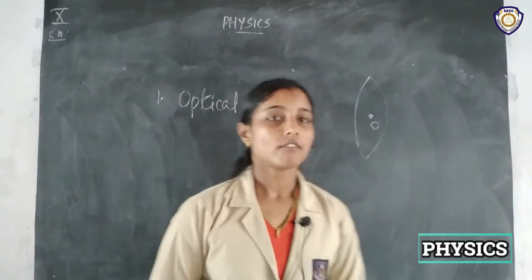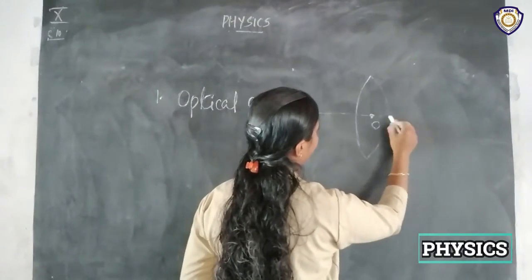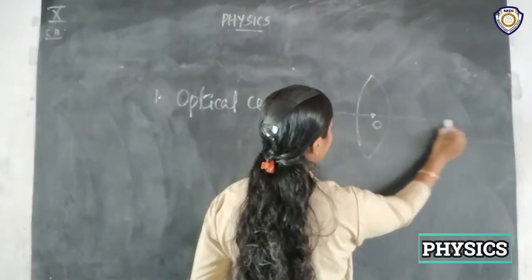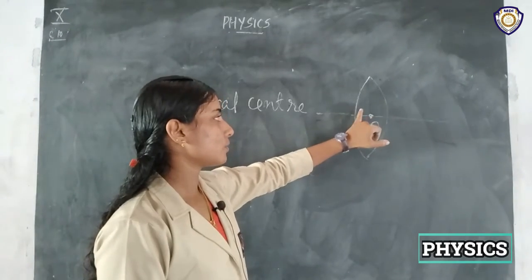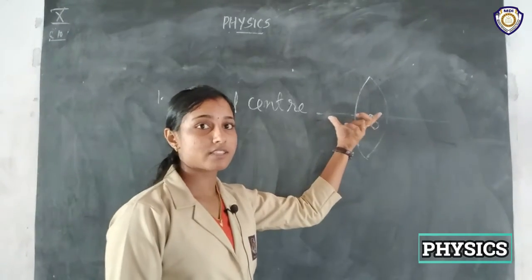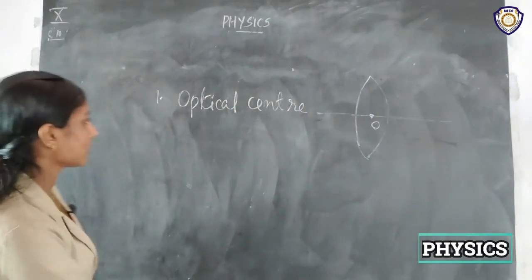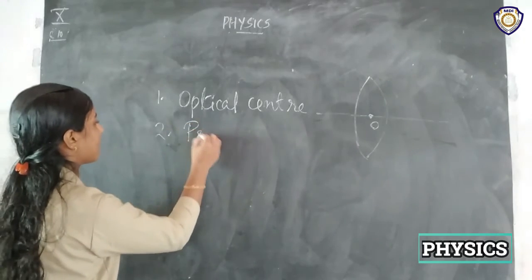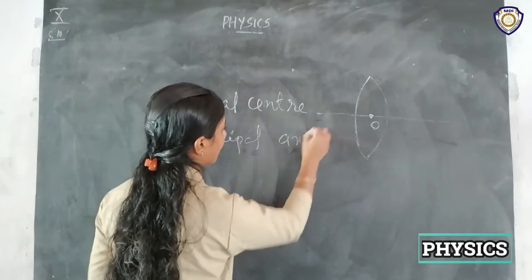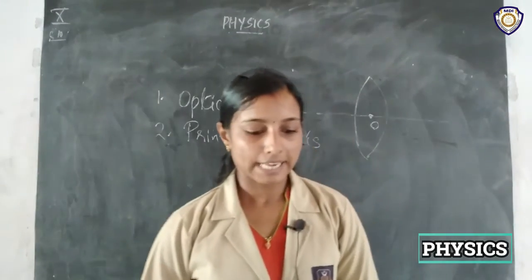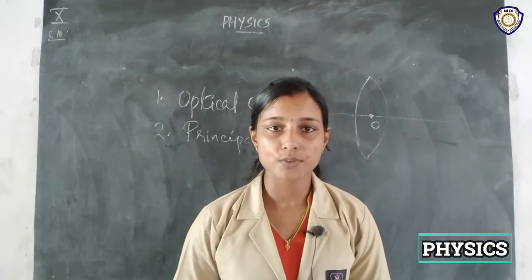And next, what is principal axis? Like mirrors, the lenses also have a principal axis that will join the optical center to what? The centers of curvature of these two spherical surfaces, right? So second one, principal axis. Okay, so what is principal axis? The line which joins the centers of curvature of two spherical surfaces.